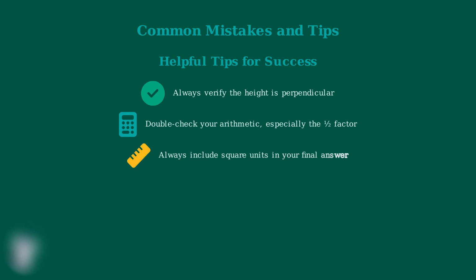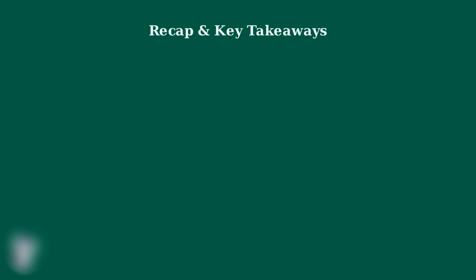Third, always include square units in your final answer. Area is two-dimensional, so your units must be squared. Finally, always estimate whether your answer seems reasonable. If you're calculating the area of a small triangle, you shouldn't get a huge number. Remember this fundamental formula. Ensure your height is perpendicular, include your square units, and you'll calculate triangle areas correctly every time. Now that we've completed our journey through triangle area calculations, it's time to recap the essential concepts we've covered together.